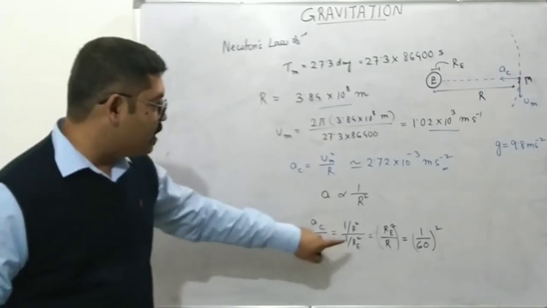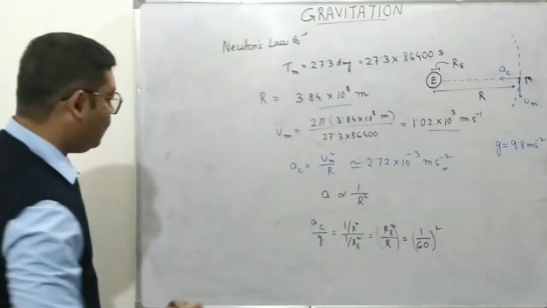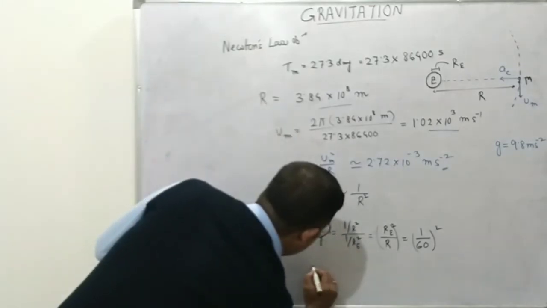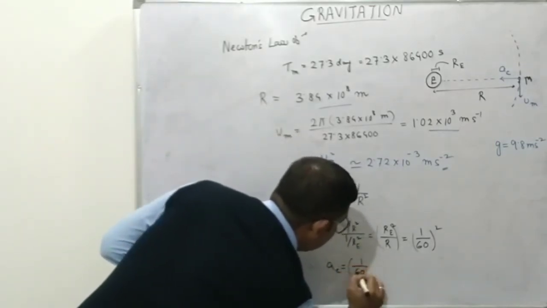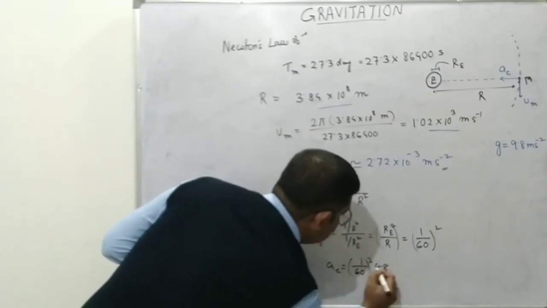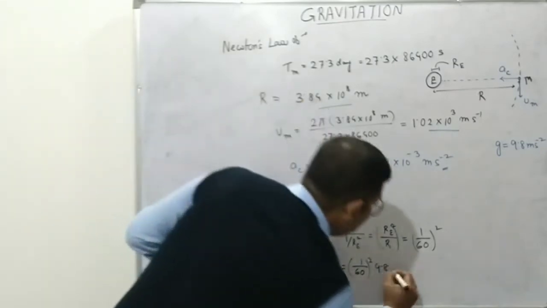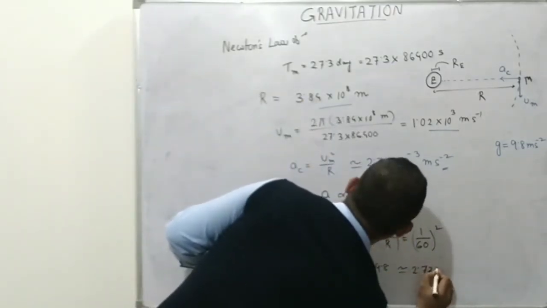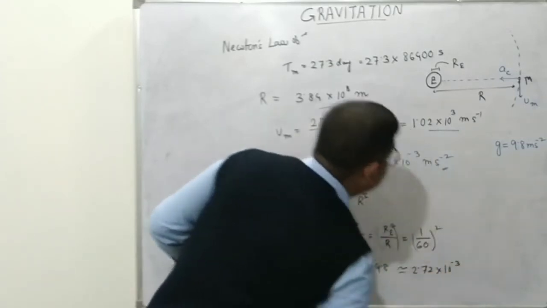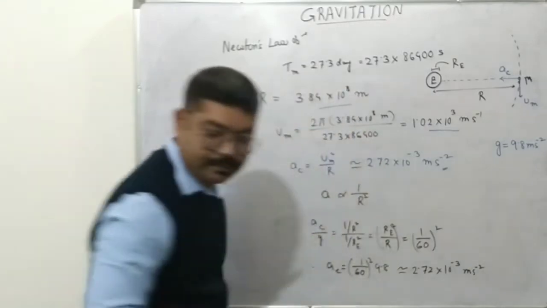So AC by G must be equal to this. Then AC must be equal to 1 by 60 whole squared into 9.8, since G equals 9.8. And this will give you, remarkably, almost 2.72 into 10 to the power minus 3 meter per second square.